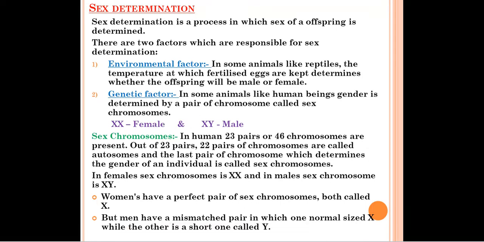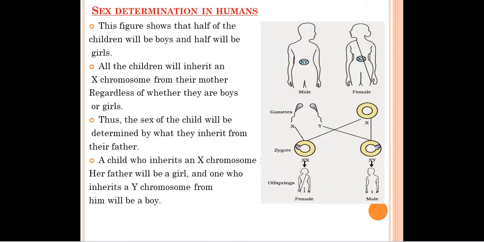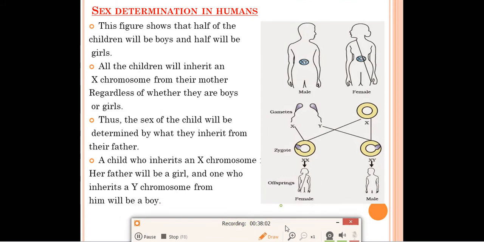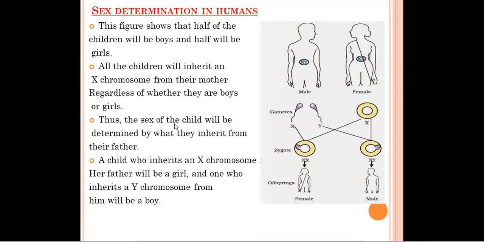Now we'll move towards the next section. Sex determination in humans. How sex is determined in human beings, that we'll study in this topic. And this is the last chapter of your heredity part. Generally 5 marks questions are asked from this topic, sex determination in humans. So in this figure you can see this is the male and this is the female.